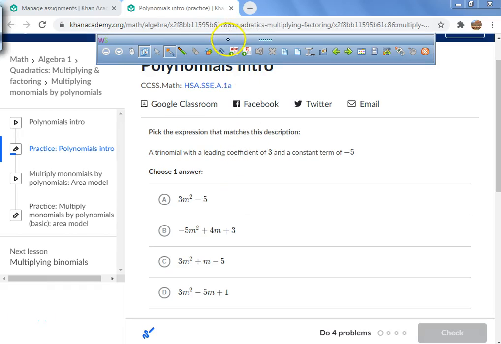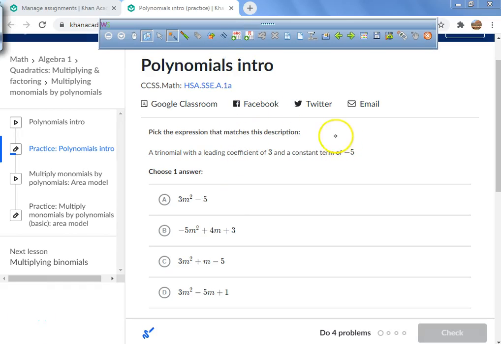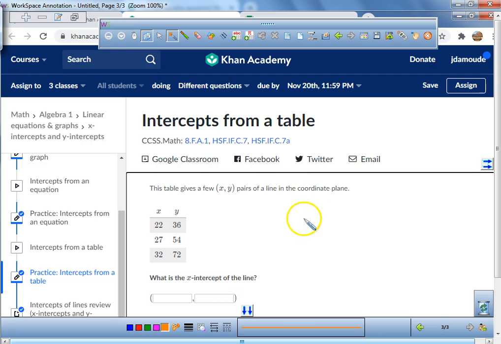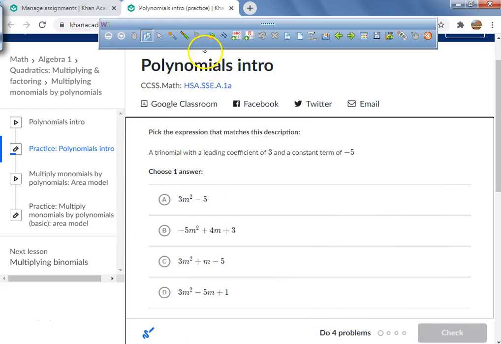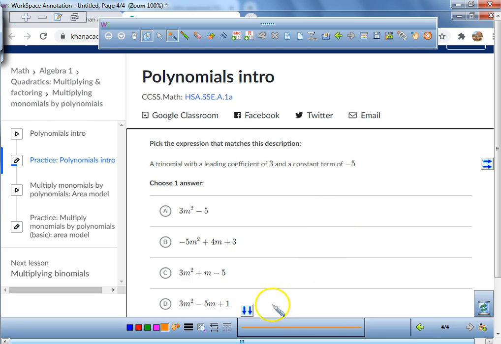So guys, what we're going to be working on today is called Polynomials Intro. Okay, hold on. Let's try this one again, okay?